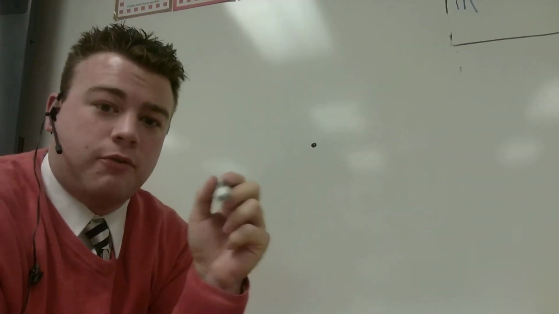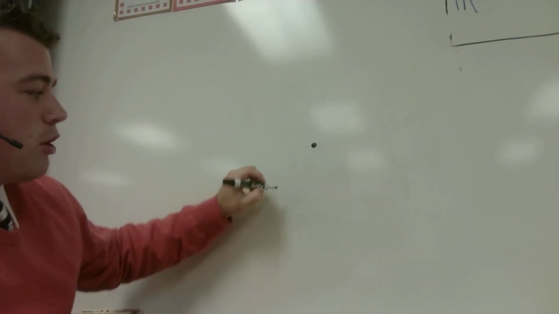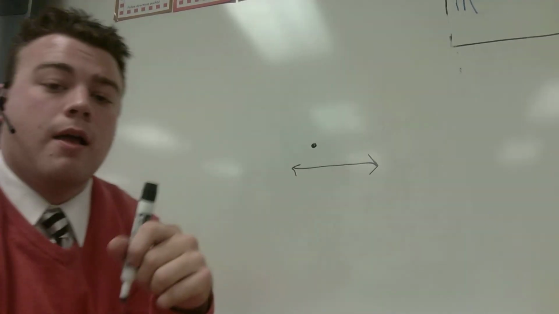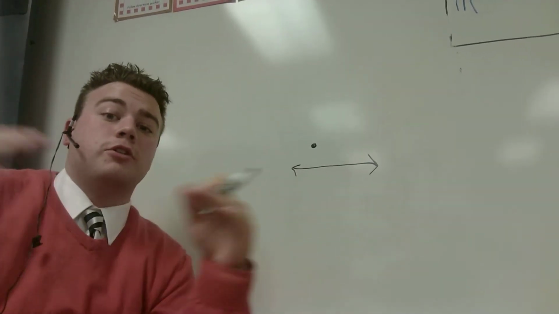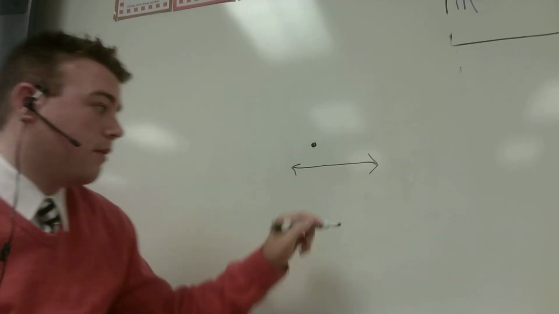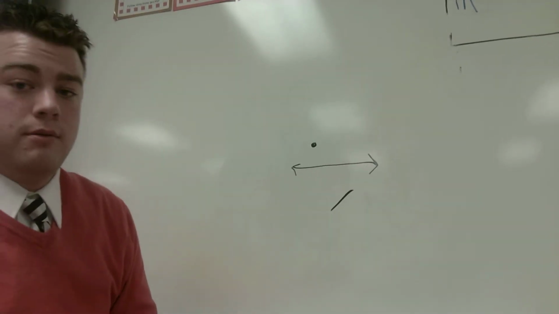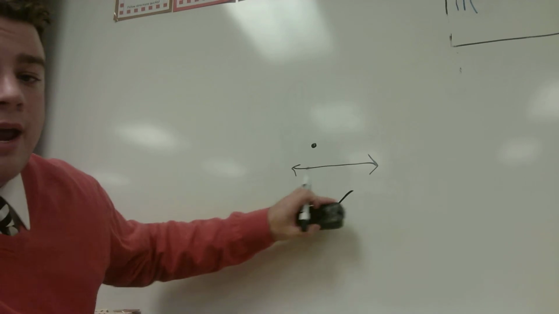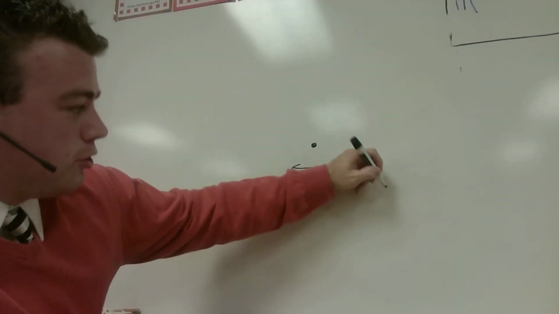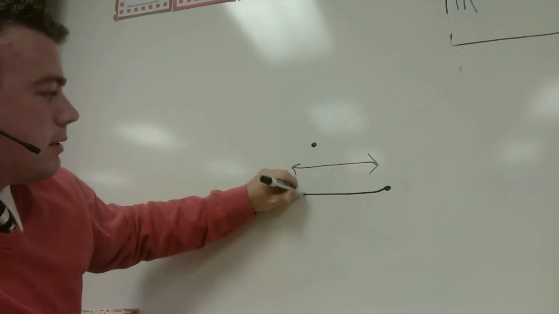Then you have your line segments. Your line segments have two endpoints. So this is your line segment. You have intersecting lines. Then you have parallel lines.